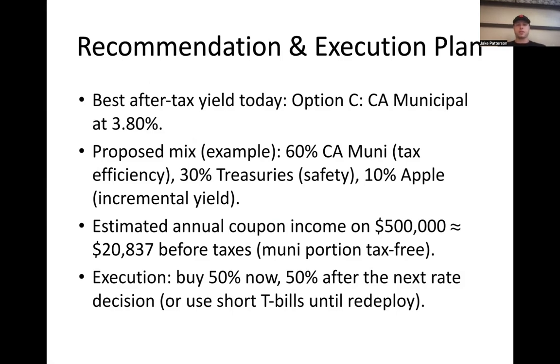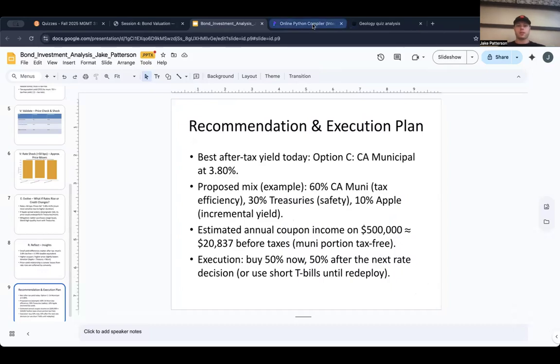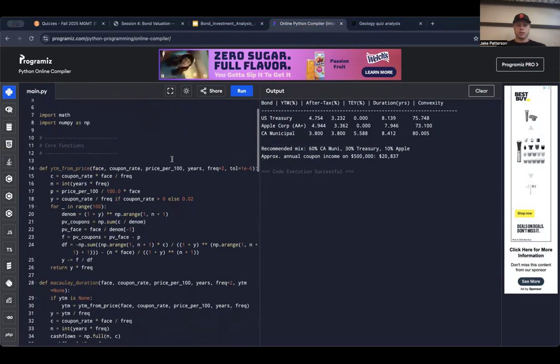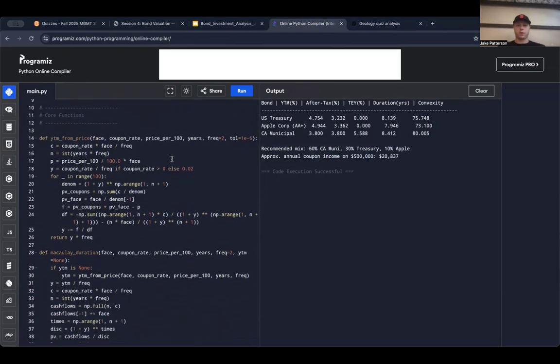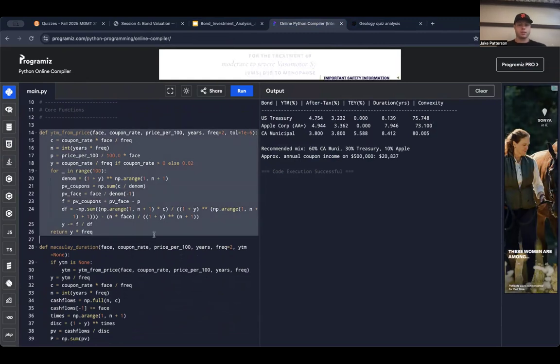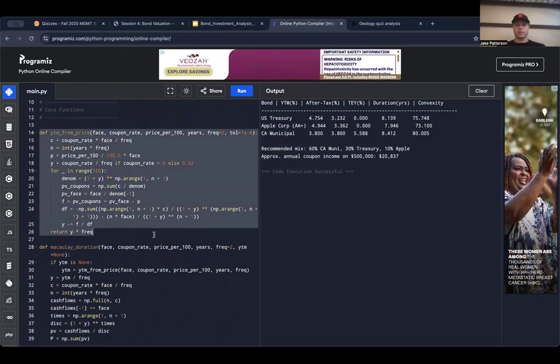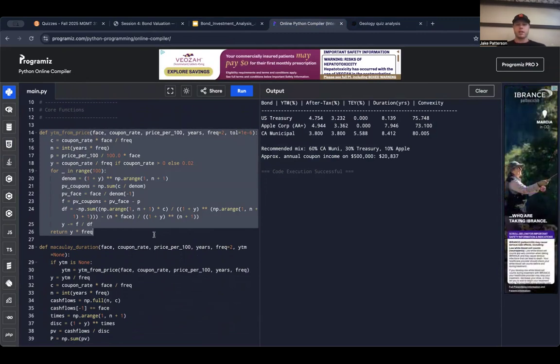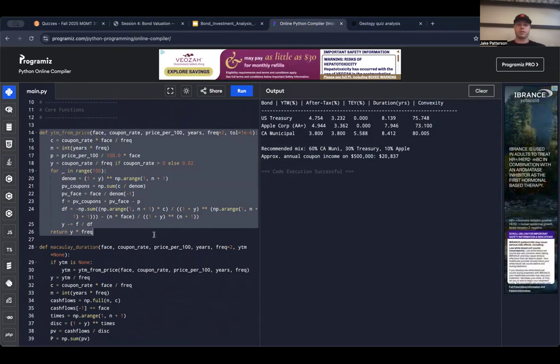Okay, so this is the actual code that I wrote. The YTM from price function finds the yield to maturity by discounting each bond's cash flows until the price matches market value.